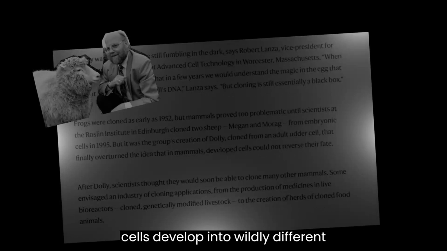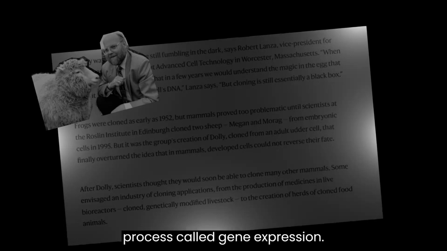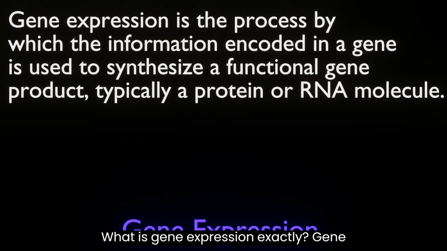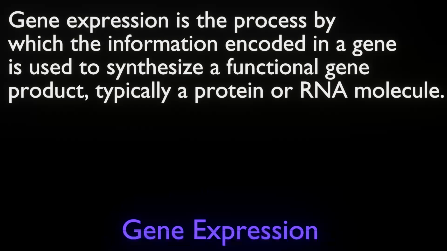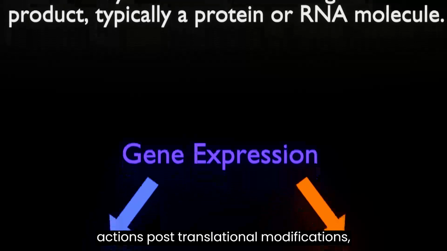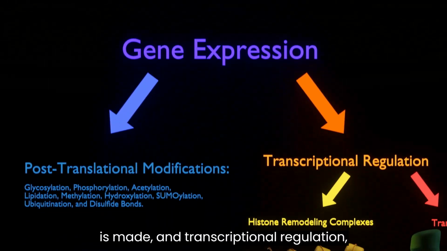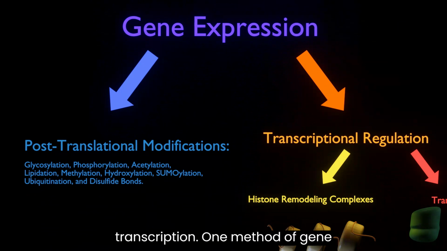So how do cells develop into wildly different tissues? Well, it's due to a process called gene expression. What is gene expression exactly? Gene expression is the process by which information encoded in a gene is used to synthesize a functional gene product, typically a protein or RNA molecule. Gene expression can be divided into two actions: post-translational modifications, which happen while or after the protein is made, and transcriptional regulation, which happens before or during the RNA transcription.